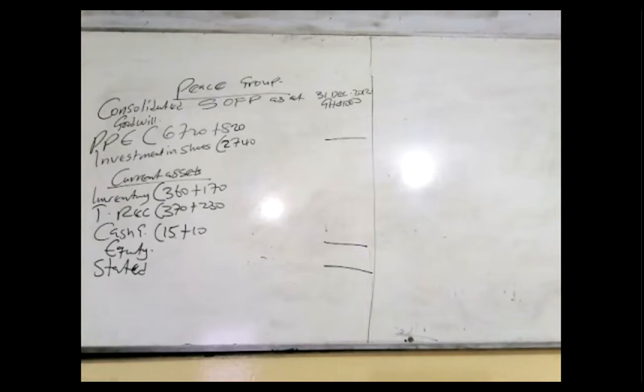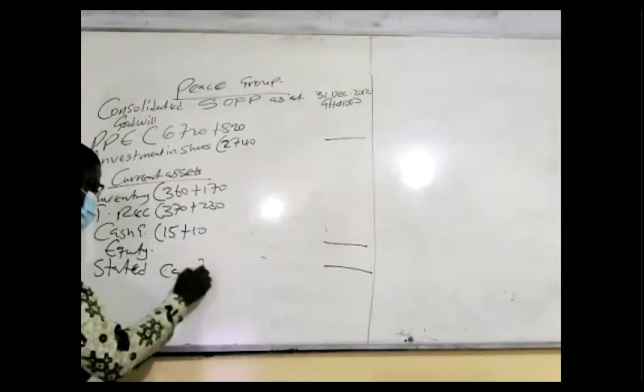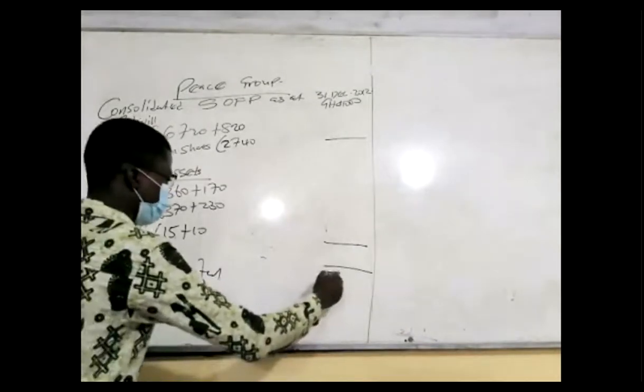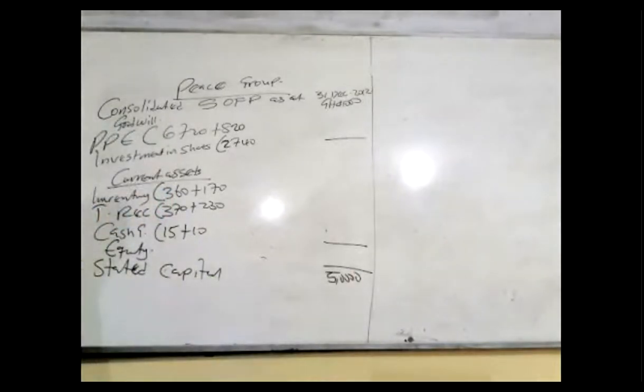So I'm free to record this in the final answer. So stated capital, only the parent, 5,000. How do we get it? Only the parent, 5,000. Good. Okay, so basically that is it.